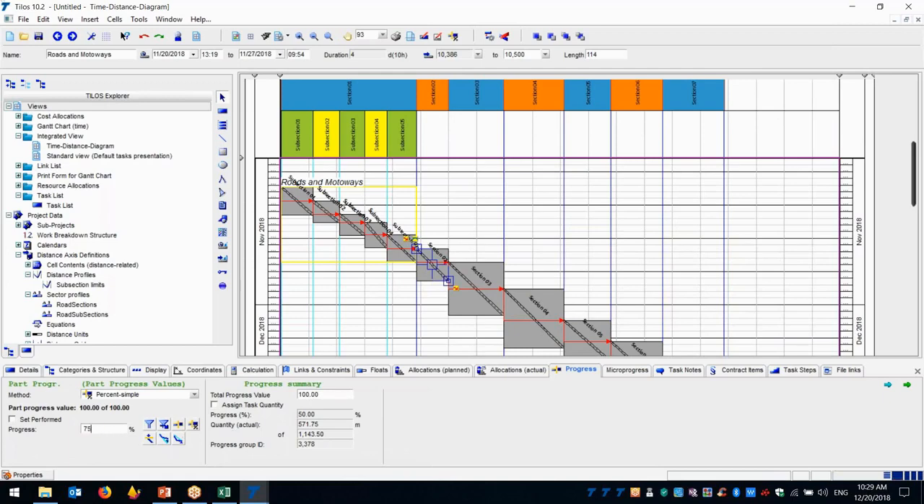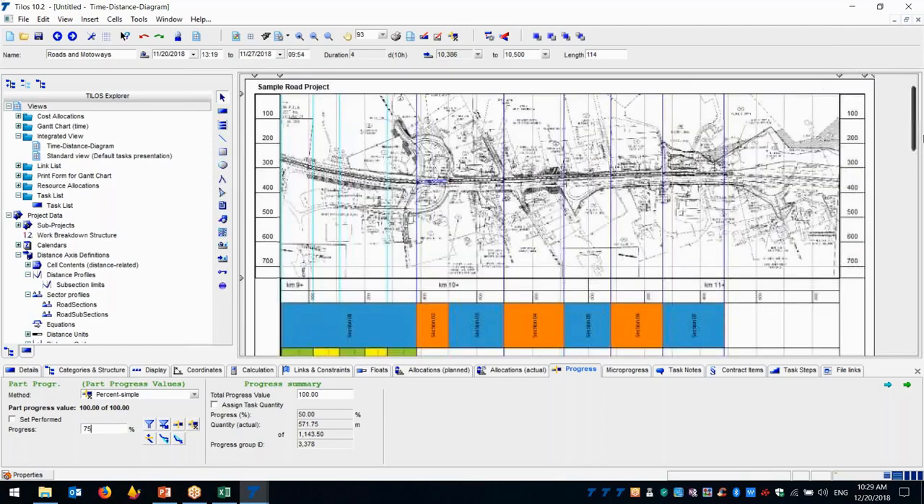If I write it here again, this activity, 75%, and you can see that when I write 75% and press enter, it's showing blue. When I write 100%, the activity turns green. It means that when I enter the progress on my task, the color of the line is automatically changing. All right?